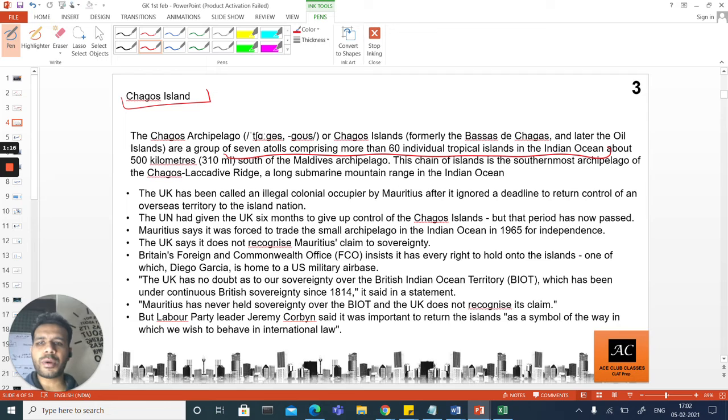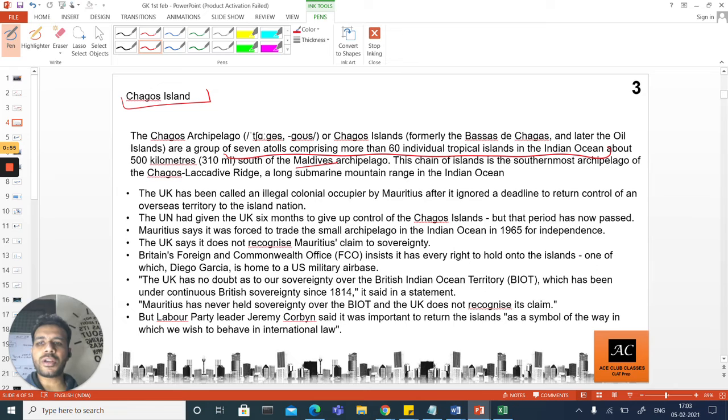But then what's a big deal about them? They lie south of Maldives. You should know that this chain of islands is the southernmost of the Chagos-Laccadive Ridge, a long submarine mountain. So till now, what you need to remember is they are 60 individual tropical islands, which have been included in the Chagos, so we call it Chagos Island.